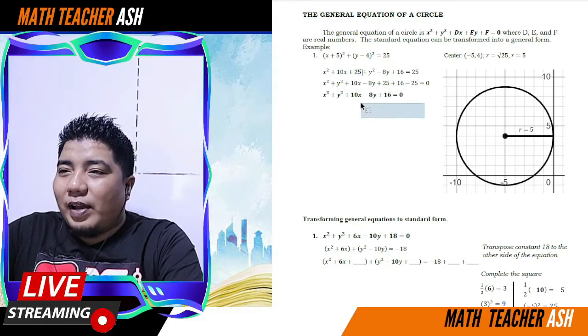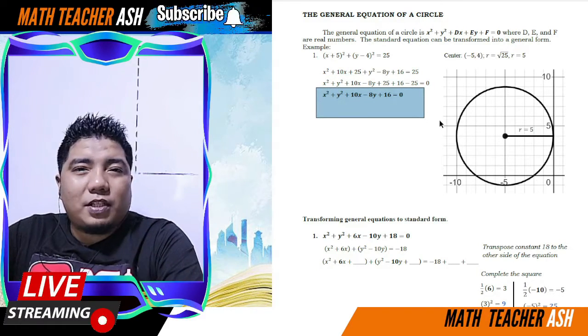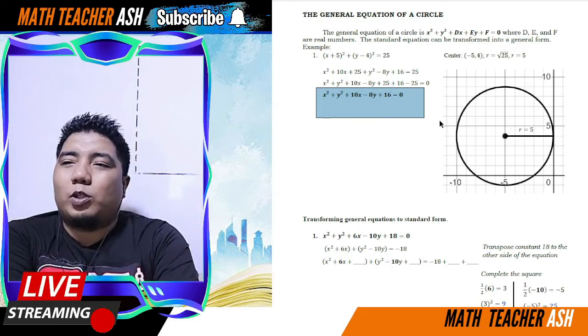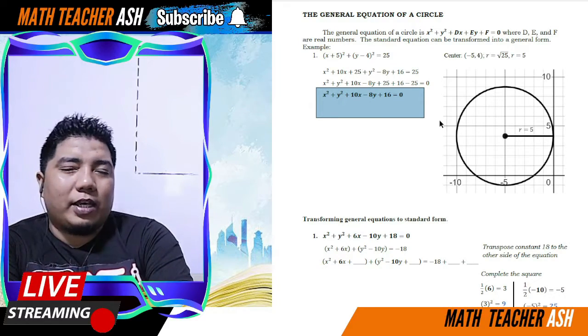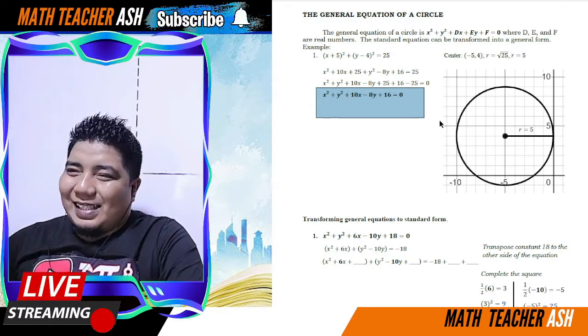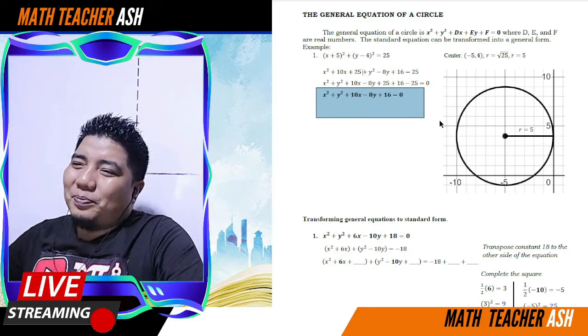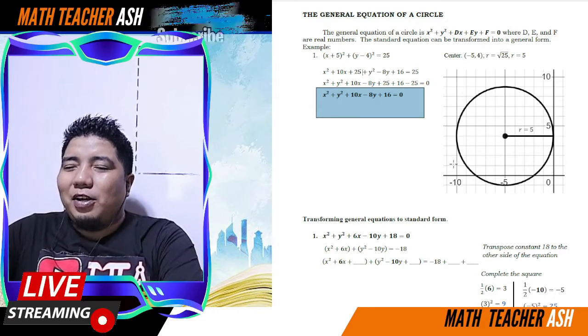Okay, and your final answer now for the general equation of the circle is x squared plus y squared plus 10x minus 8y plus 16. Alright. Easy, right? Easy lang talaga, my dear math learners.